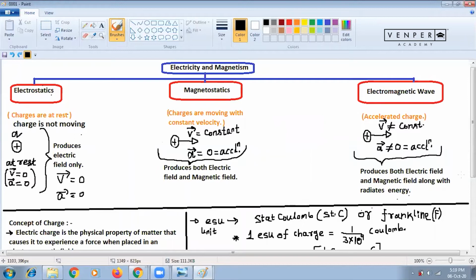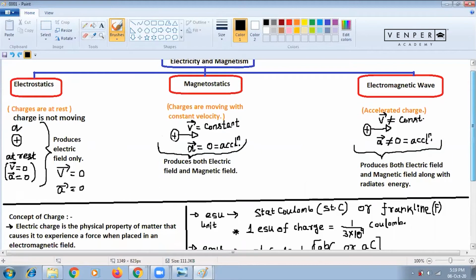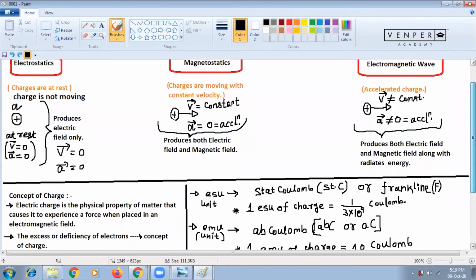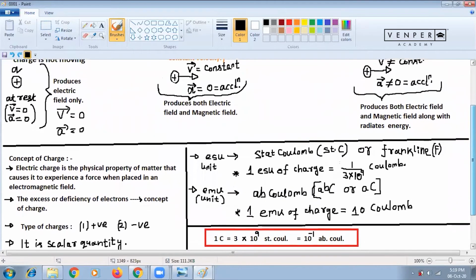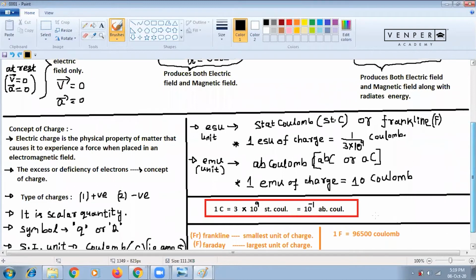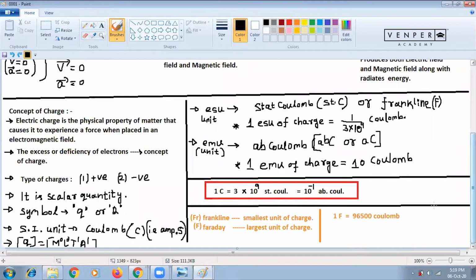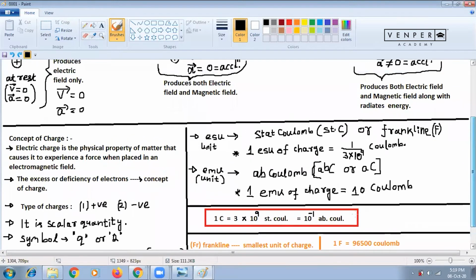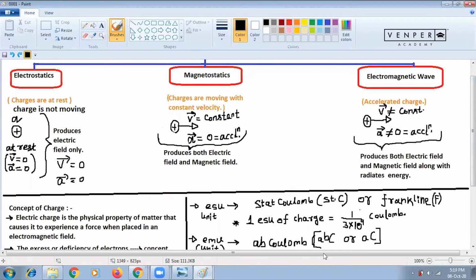Now, please come to the concept of charge. Binodini, please complete. Now come to the concept of charge. Yes, so first of all, I told you from the beginning what I told. Binodini, you have not written, please write. You understood, ma?